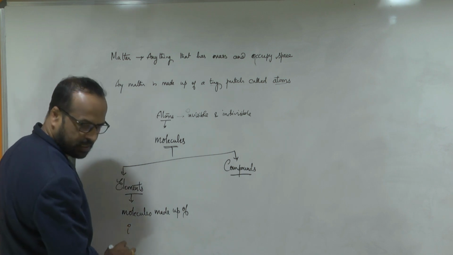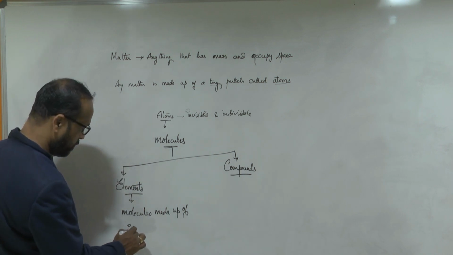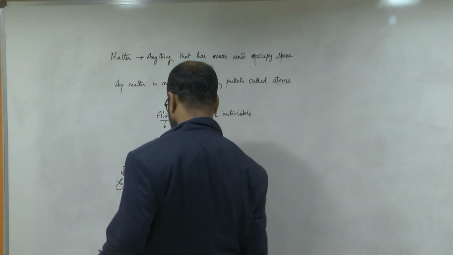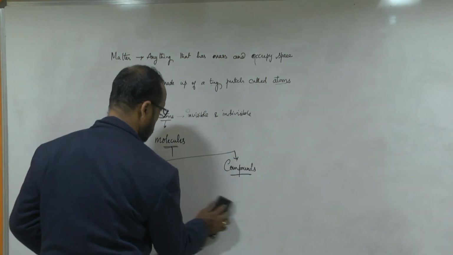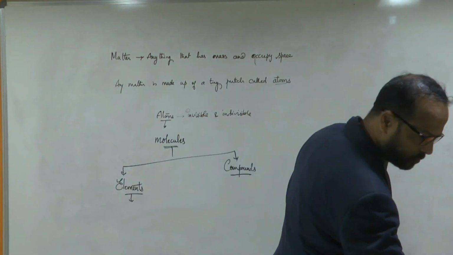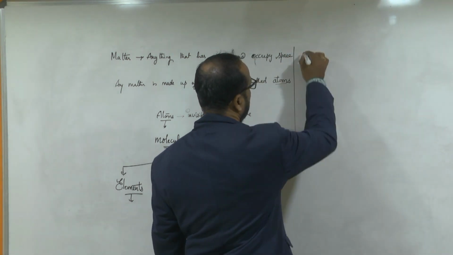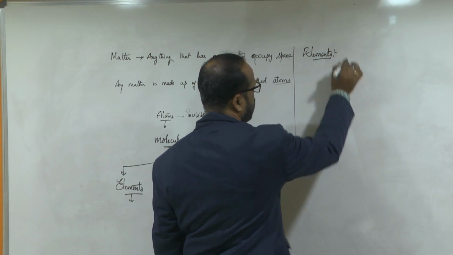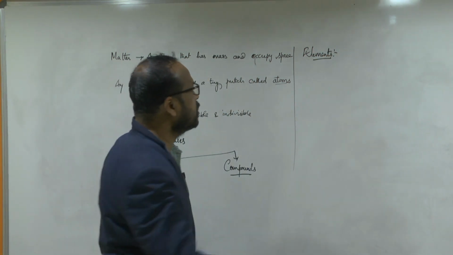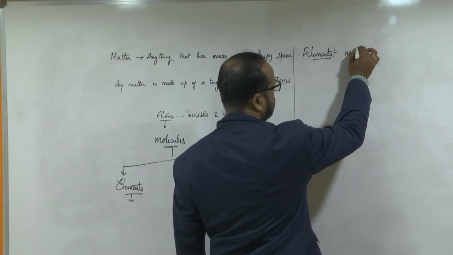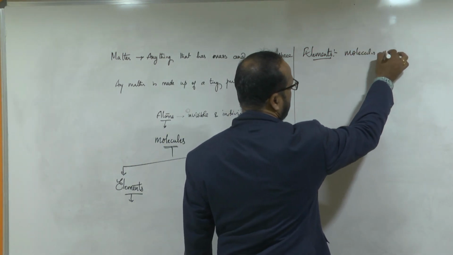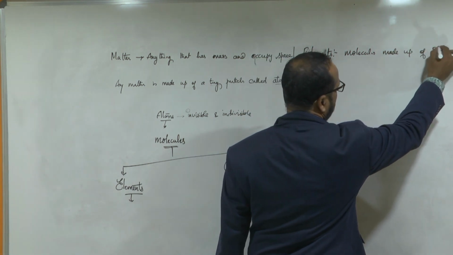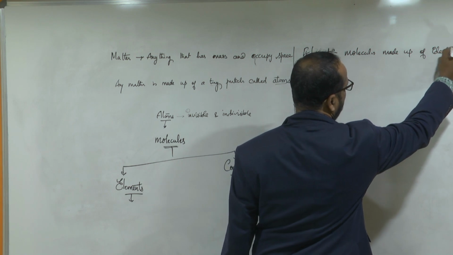identical. Can you see the screen, what I am writing? No, sir. So it's come down. Okay. Elements are nothing but molecules made up of identical.